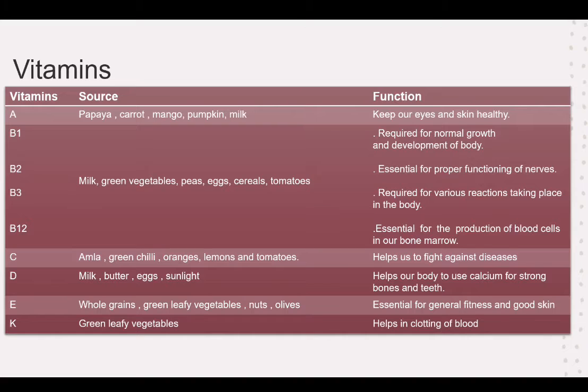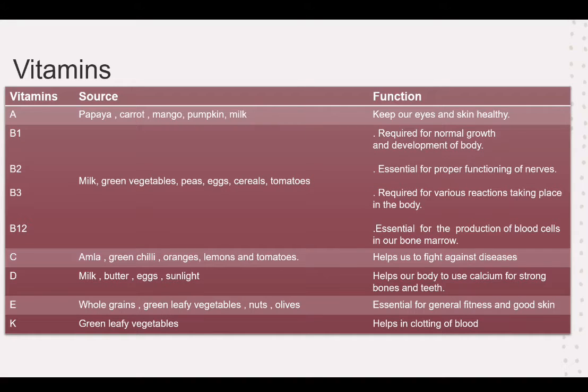Now let's talk about vitamin D. Vitamin D sources are milk, butter, eggs, and sunlight. So if we take morning sunlight, we will get vitamin D. It helps our body to use the calcium for strong bones and teeth.